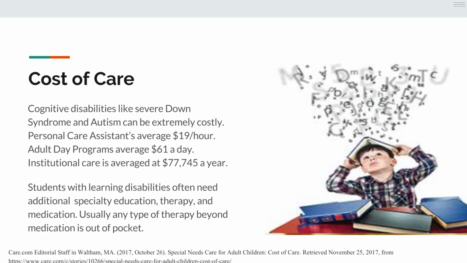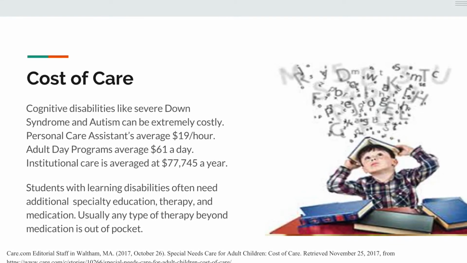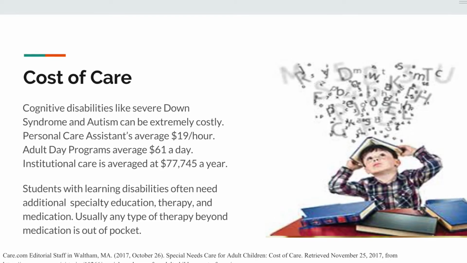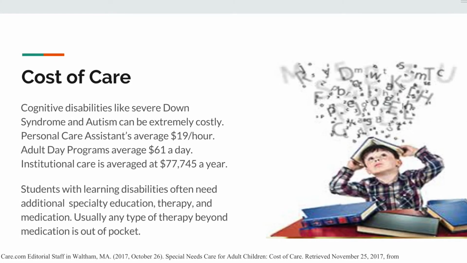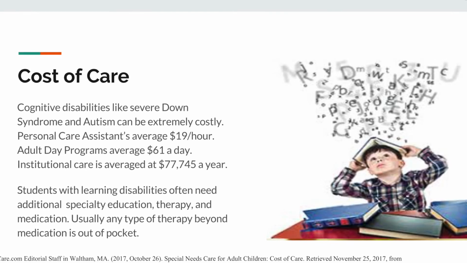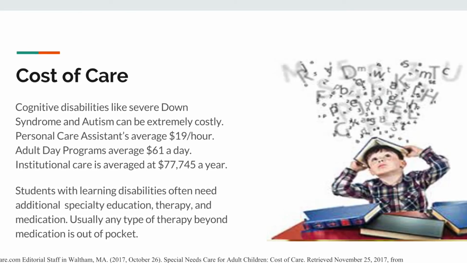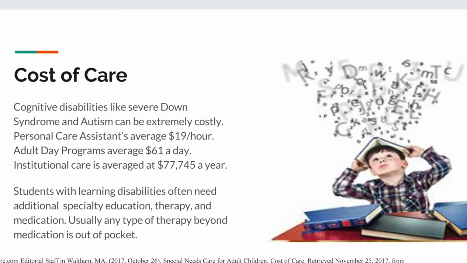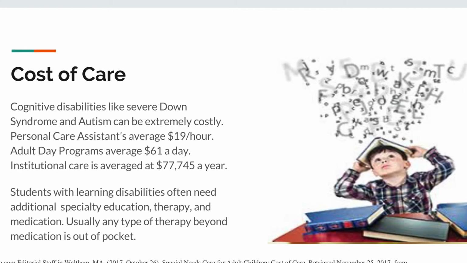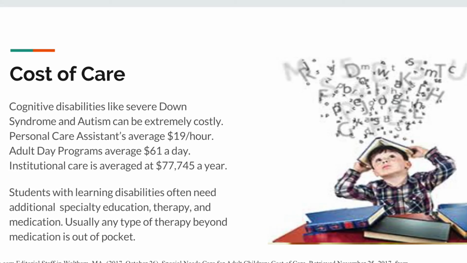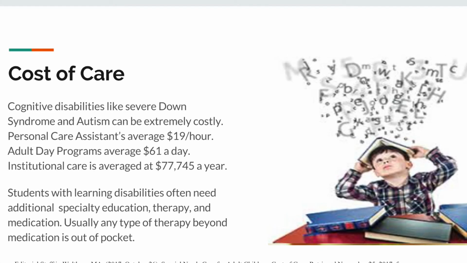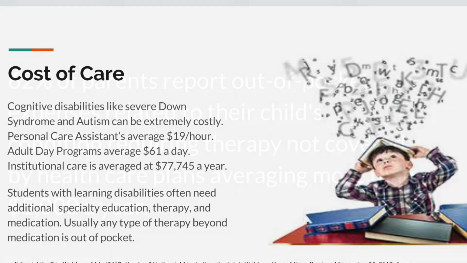In extremely severe cases, the individual may need to attend institutional care like a nursing home for 24-hour assistance, which on average costs $77,745 a year. Insurance, however, only covers part of this cost, leaving the family and individuals with the disorders in financial trouble. With learning disabilities like ADD, there is often a need for special education, therapy, and medication. However, usually only medication is covered under insurance for this type of disorder, leaving the rest of the costs to come from out of pocket.